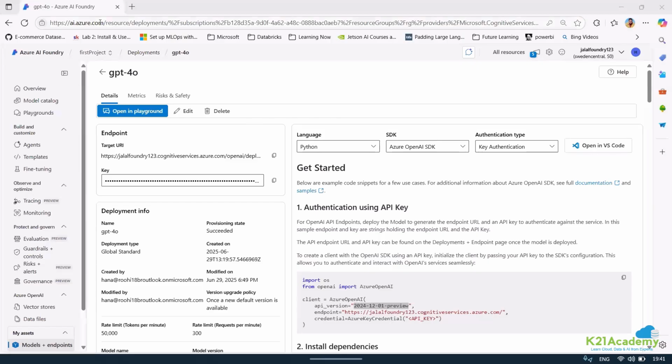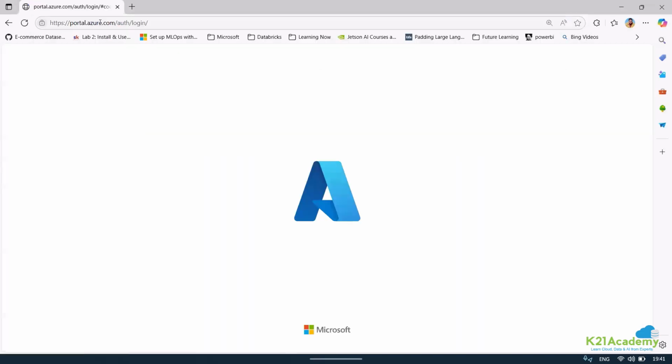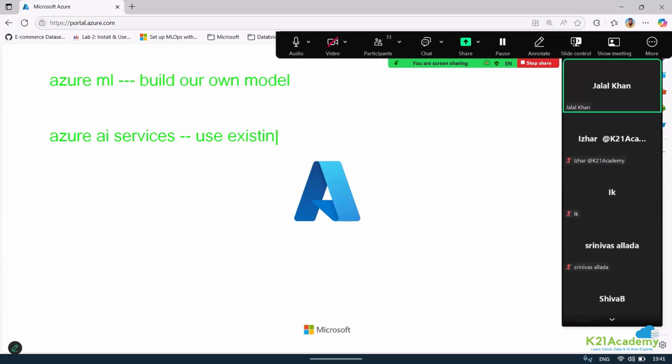Okay. So right now, just to show you, since we are aware of the portal, we'll go to the portal. For those who are new, just to give you an insight, we have something called Azure Machine Learning, which helps us build our own model. Then we also have Azure AI Services, which helps us use existing pre-trained models from Azure to build the solution. So here we build our solution.